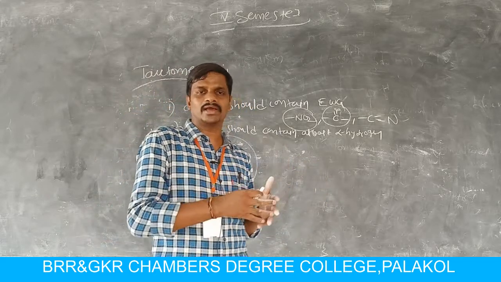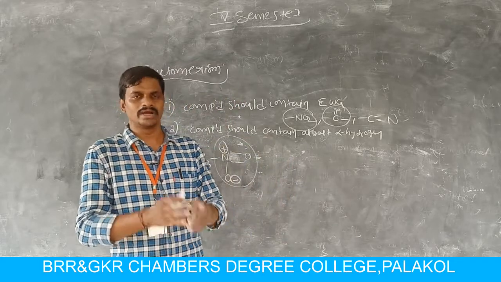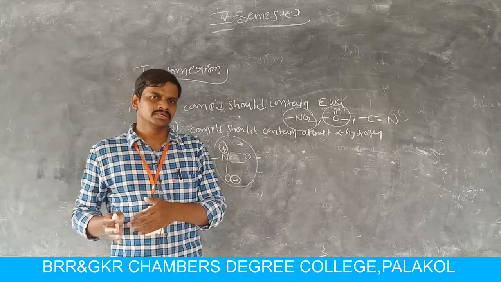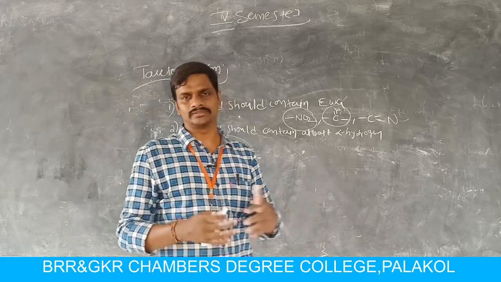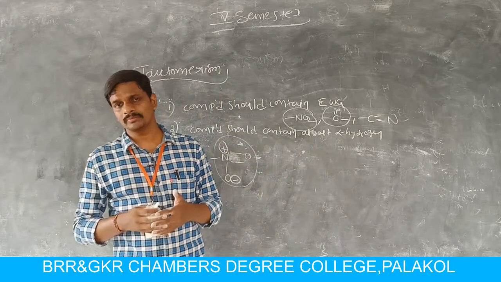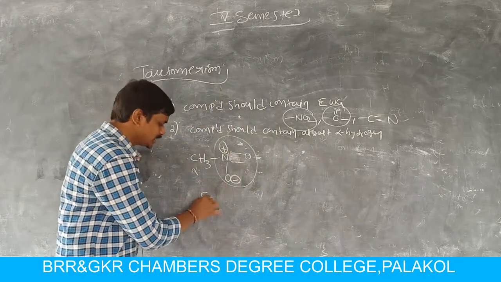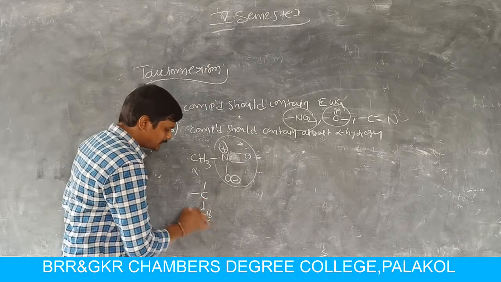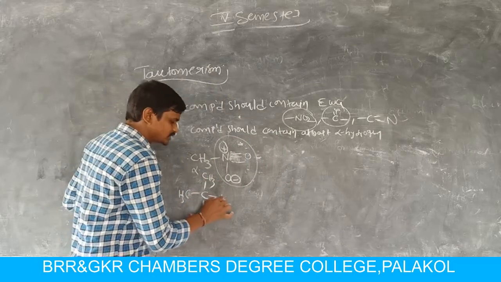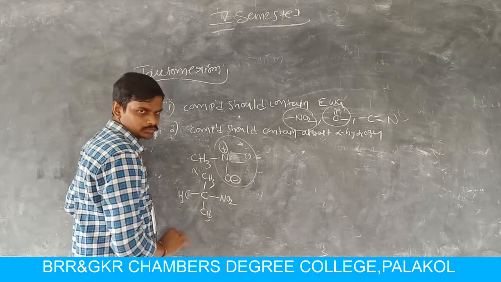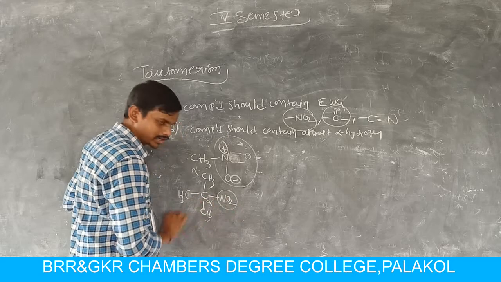What is a primary nitrohydrocarbon? The NO2 group is attached to a primary carbon. What is a secondary nitrohydrocarbon? The NO2 group is attached to a secondary carbon in the alkane chain. What is a tertiary nitrohydrocarbon? The NO2 group is attached to a tertiary carbon atom. That means here the carbon atom is attached to three carbon atoms. If this carbon is attached to NO2, the NO2 adjacent carbon is called alpha.